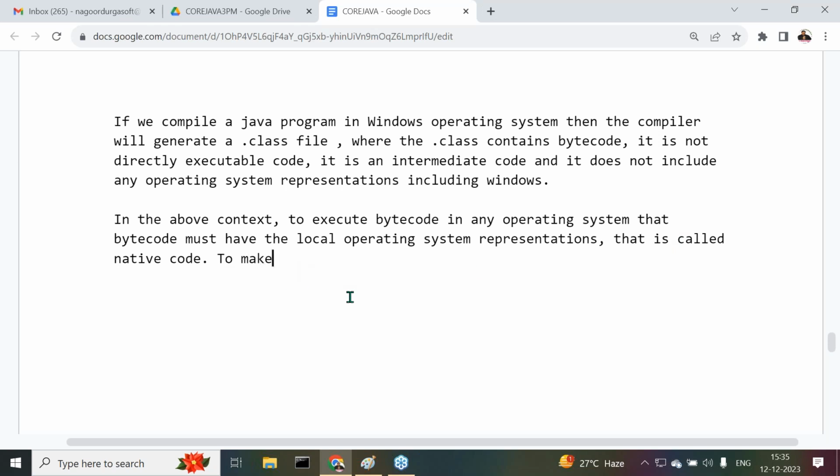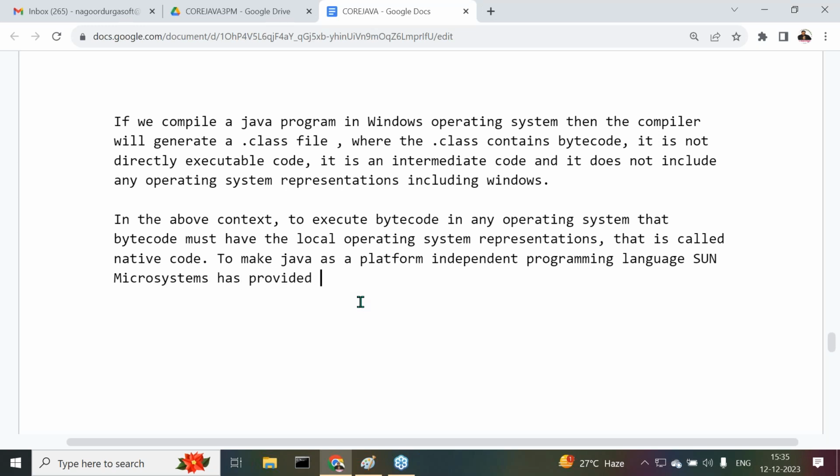Right. To make Java a platform independent programming language, Sun Microsystems has provided a converter to convert the program from bytecode to the native code.